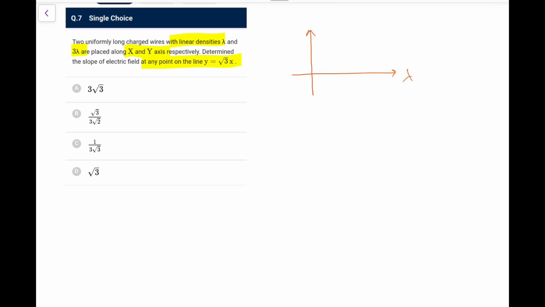So let's say this is lambda and this wire is 3 lambda like this. On the line y equal to root 3 x, take any point, it would be h comma root 3 h. First of all, due to this lambda the field is along the y-axis. This would be, let's say, Ey, and this would be along the x-axis, Ex. So the Ey component due to this lambda would be 2k lambda, and this gap would be root 3 h.